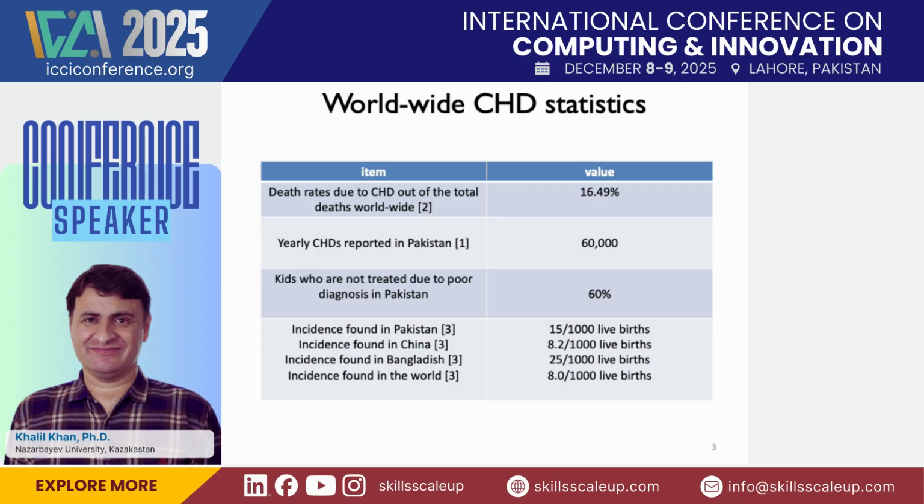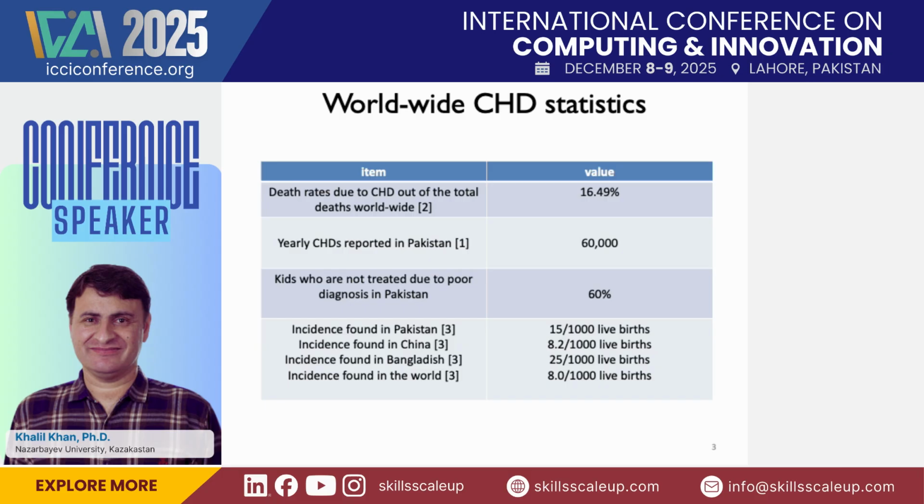Worldwide statistics show that CHD is not only a problem for Pakistan or undeveloped countries, but even some developed countries are also facing the same issue. Here we can see that even in China, out of 1,000 live births, 8.2 are facing CHD. Similarly, for Bangladesh, it is more severe: 25 out of 1,000 births. For Pakistan, it is 15 out of 1,000 births. And worldwide, it is 8 out of 1,000 live births.